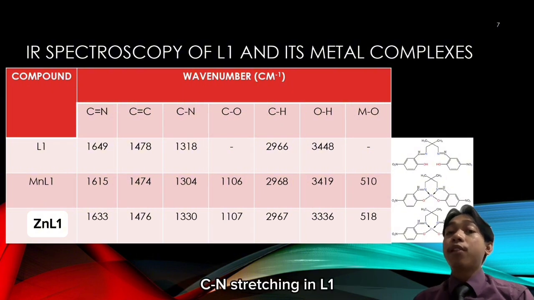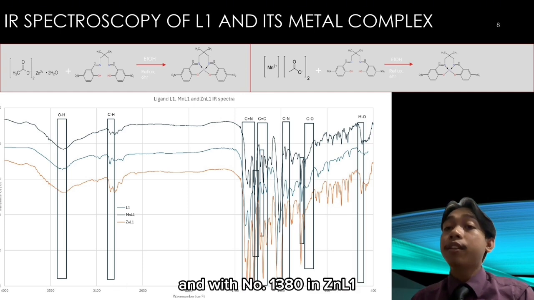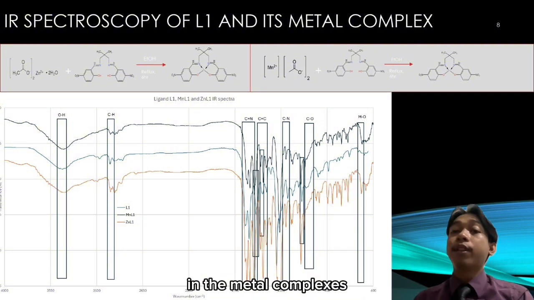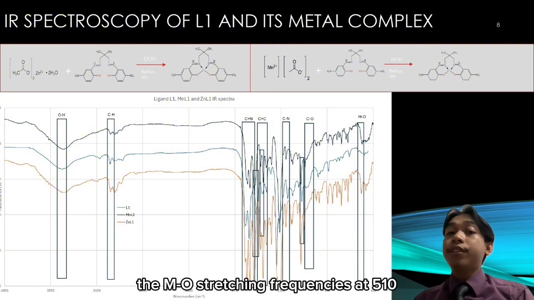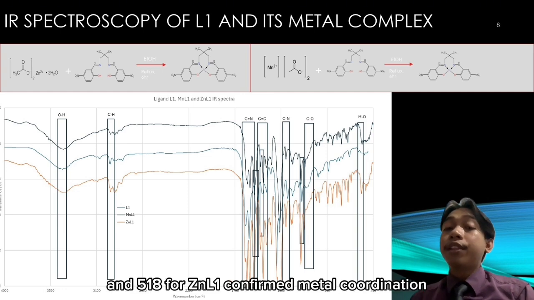C-N stretching in L1 shifts from wave number 1318 to 1304 in manganese L1 and wave number 1330 in zinc L1, while a new C-O stretch appears at around wave number 1106 in the metal complexes. The M-O stretching frequencies at 510 for manganese L1 and 518 for zinc L1 confirm metal coordination.